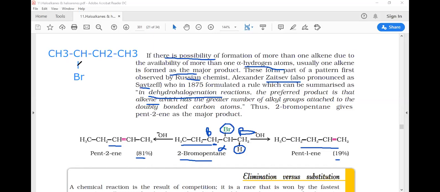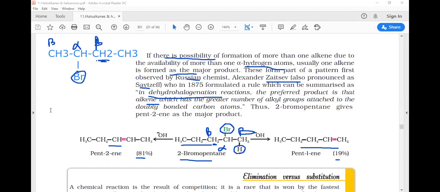So Br is removed from this alpha carbon, and there are 2 beta carbons, one from the left side and one from the right side. But according to Sirzev, hydrogen is removed from the carbon on the side where there are 2 carbon atoms on the right and only 1 carbon on the left. So hydrogen is removed from the side where there is a greater number of alkyl groups. So Br is removed from the alpha carbon and hydrogen from this carbon. Then what is the final product?